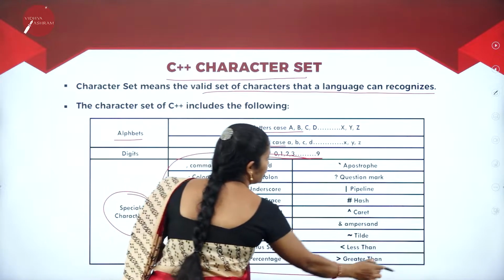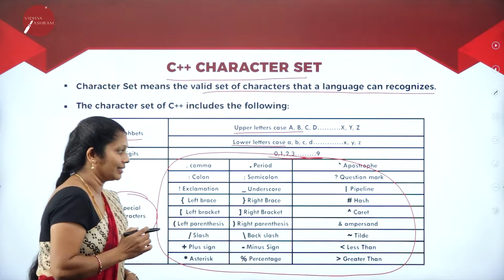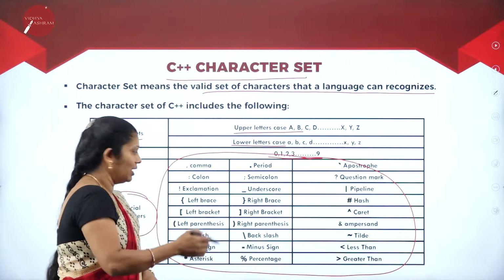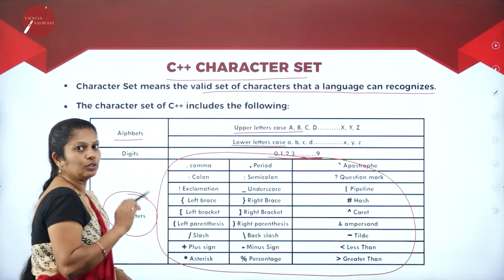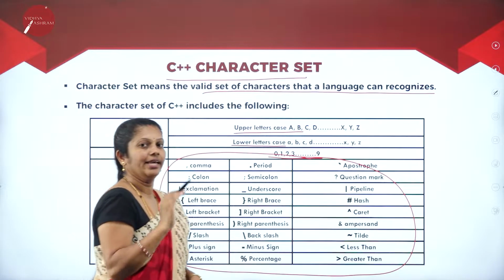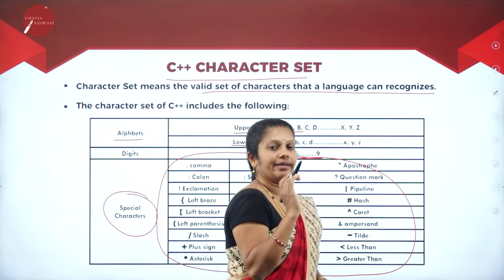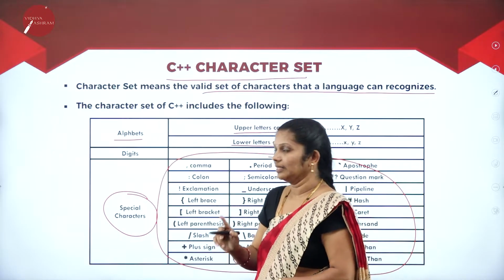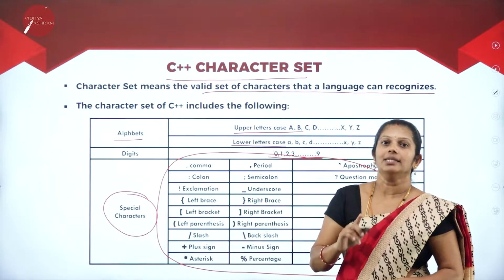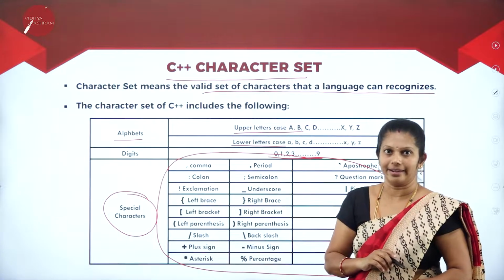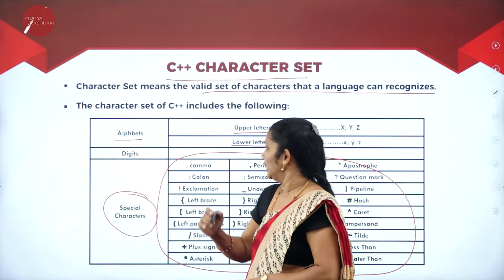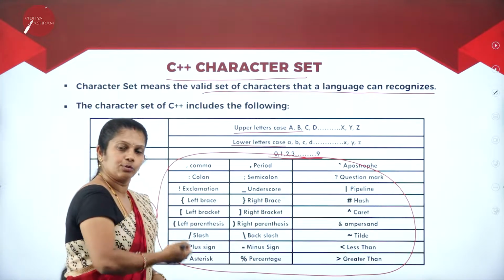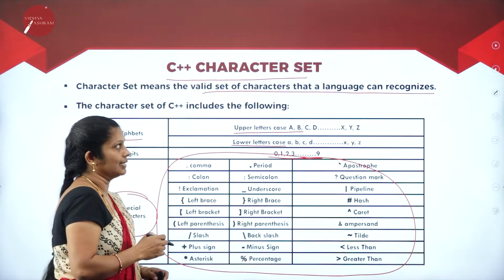Less than, greater than, tilde, operators, plus, like that we have several special characters, which C++ will also recognize. It means that C++ can recognize both uppercase and lowercase characters as well as digits. With that, some special symbols it also recognizes, like star, brackets, flower brackets, square brackets, all the types of symbols.